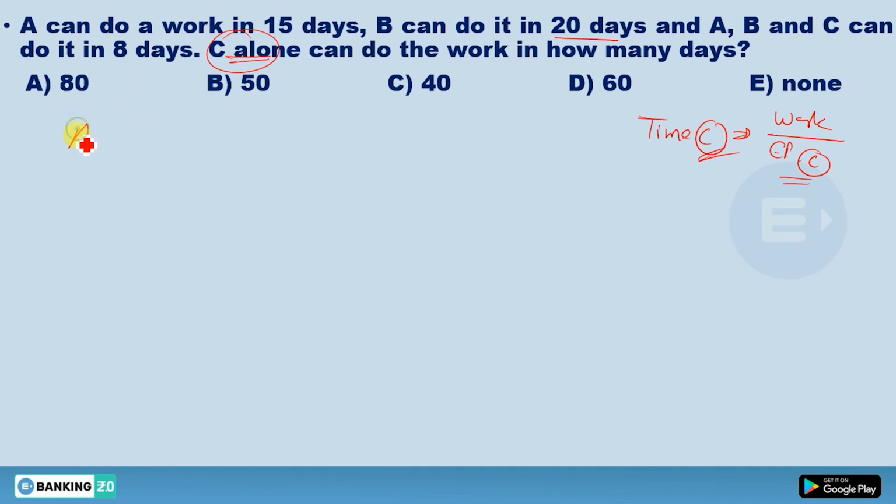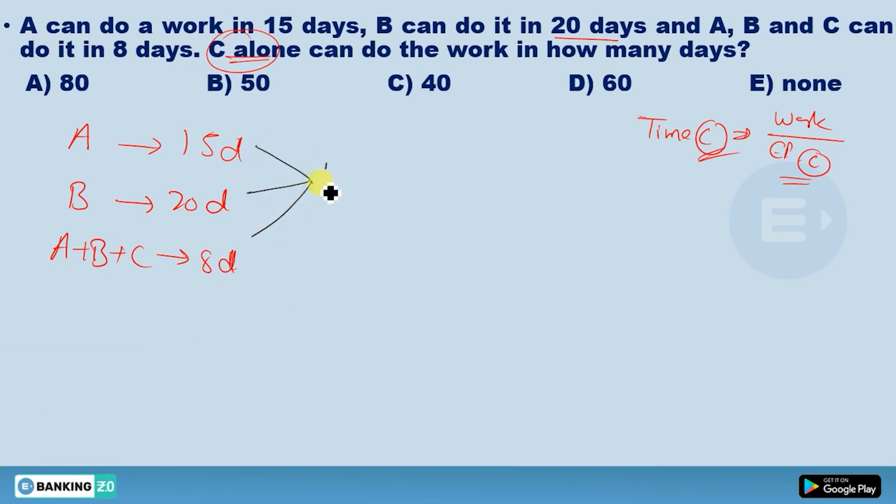Now see here, A is doing it in 15 days. B can do the same work in 20 days, and A, B and C all together are doing it in 8 days. So if the work is the same in all three cases, what will be the total work? Just take the LCM. We'll get the LCM as 120. In 15 days 120, then in one day he is doing 8 work per day.